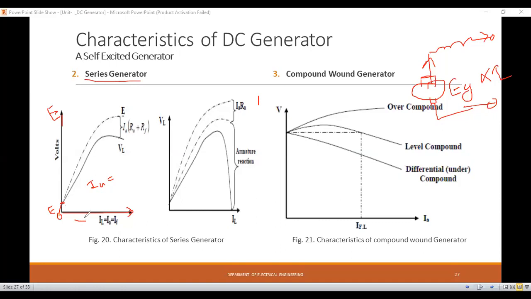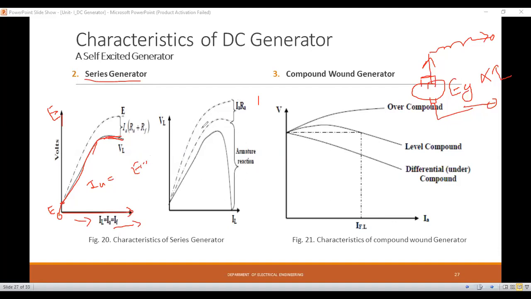and after that if we provide current to the field winding, it will change linearly. Okay, it will change linearly, and again after some point saturation will happen. If we again increase the value of current, at that situation it will get saturated. That means E remains constant. Okay, so this is the characteristics of the DC series generator.